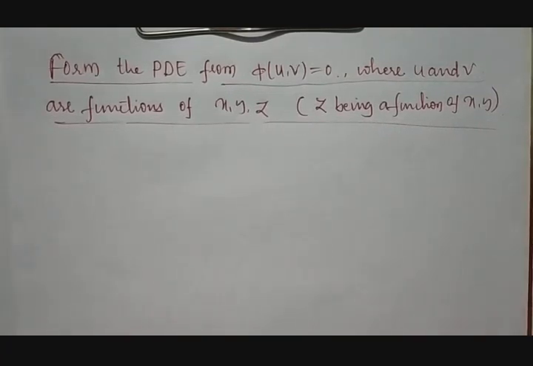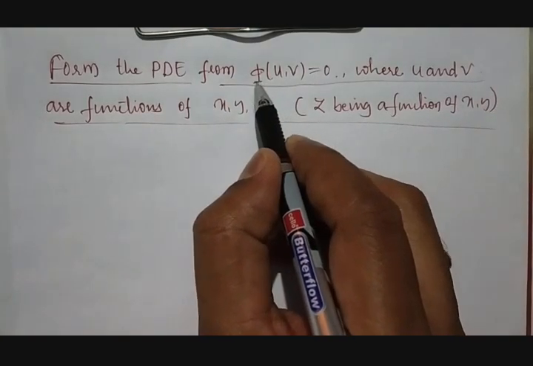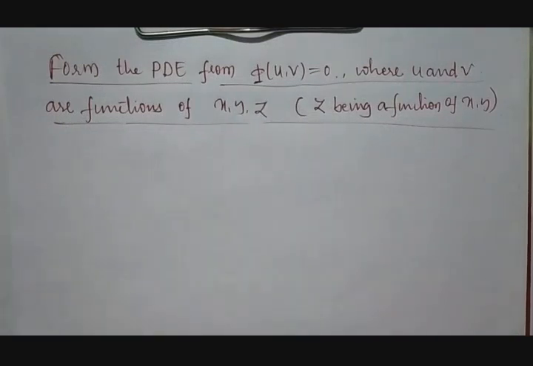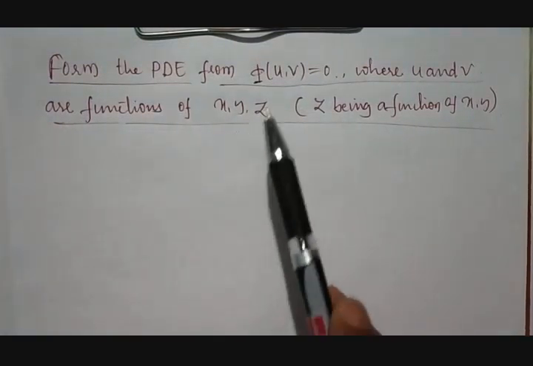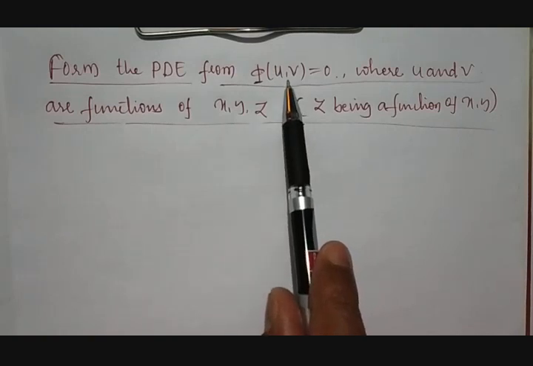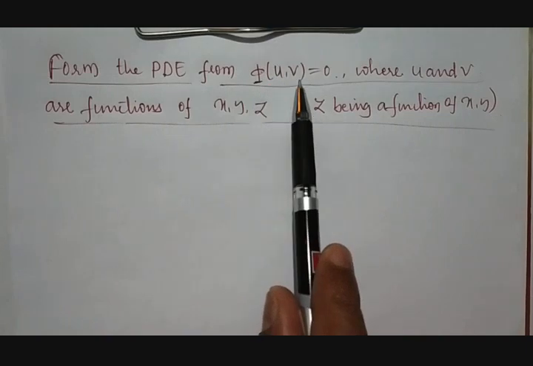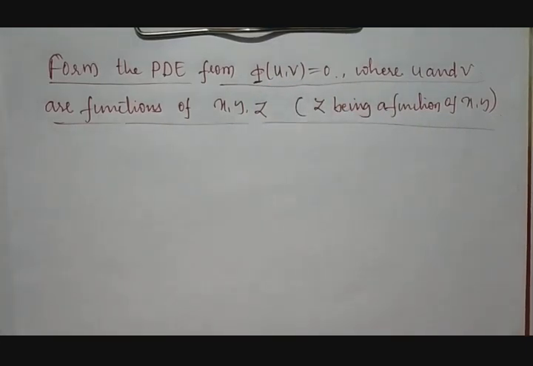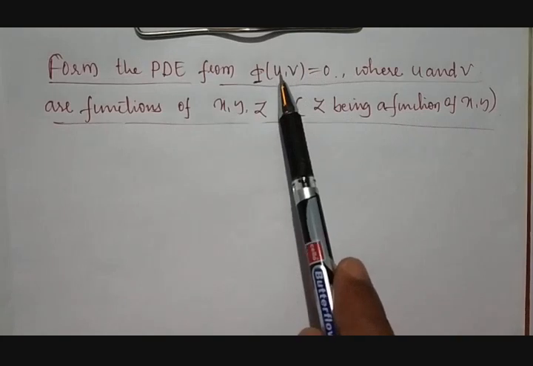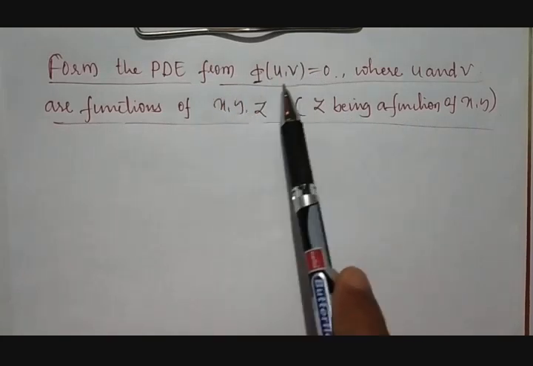This is unique because we already studied how to form a partial differential equation by eliminating arbitrary constants and arbitrary functions. So if you see the examples, one thing is sure, we are going to get arbitrary functions because phi of u comma v we are going to get. But the technical problem in this is, whenever we get u comma v, it is not possible to go through simple differentiation because there is no basic mathematical operation between u and v. It is just a comma.